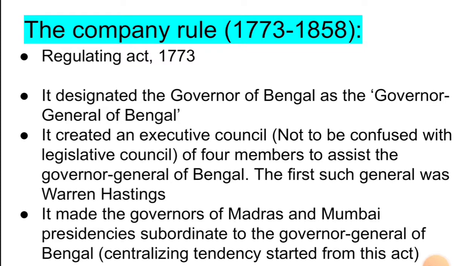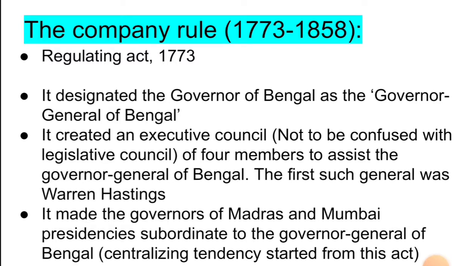Now, as we know, there were 3 British presidencies in India: the Madras presidency, the Bombay presidency, as well as the Calcutta or Bengal presidency. There was a centralizing trend in the Regulating Act of 1773, and it vested all the powers in the Governor General of Bengal.